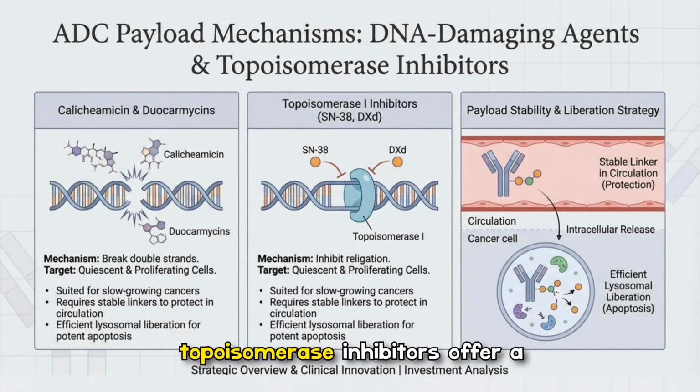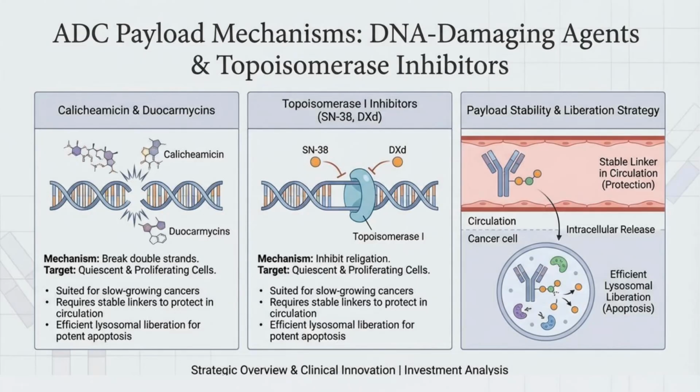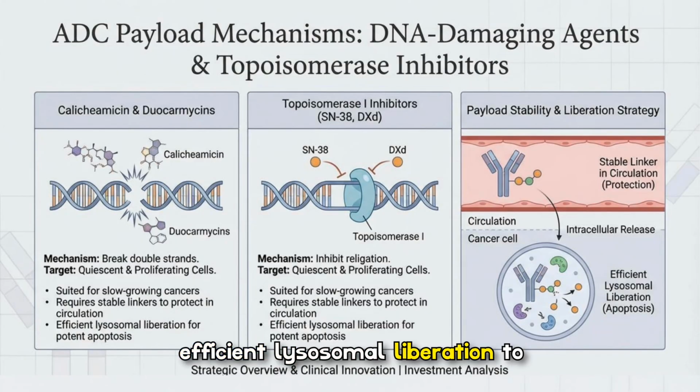DNA-damaging agents and topoisomerase inhibitors offer a complementary payload class. Calicheamicins and duocarmycins cleave DNA strands, while topoisomerase I inhibitors like SN-38 block religation, both favoring quiescent and proliferating tumor cells. These agents require stable circulation and efficient lysosomal liberation to achieve potent apoptosis, making linker stability and intracellular release